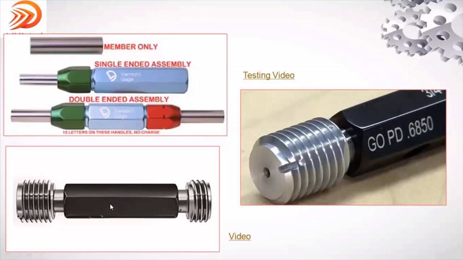Here, if you see that one, this is a threaded plug gauge. Suppose the hole has internal threads, and you want to check any nuts or a component itself which has an internal thread, then they use the threaded plug gauge, right?